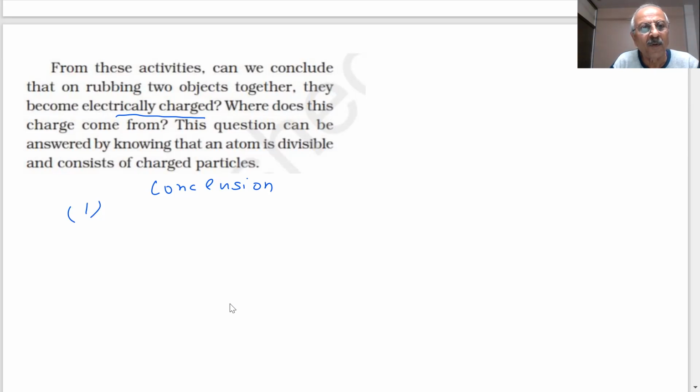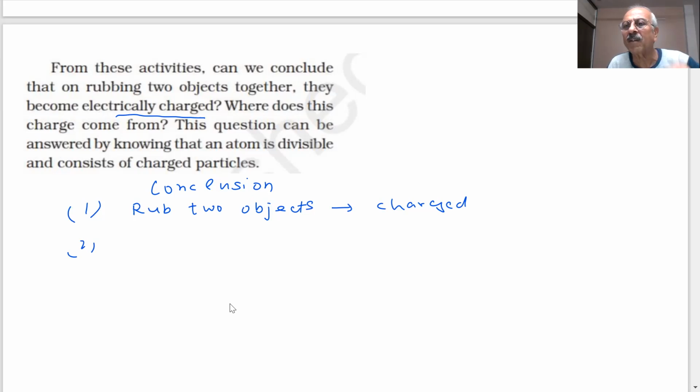So one conclusion is there, student: when you rub two objects, they become charged. Very interesting. Why should they become charged? All these answers will be given by us. Where does this charge come from? That means the atom has some charged particles present in it, right? Yes, sir. Therefore, I will say that there are charged particles inside the atom, student.